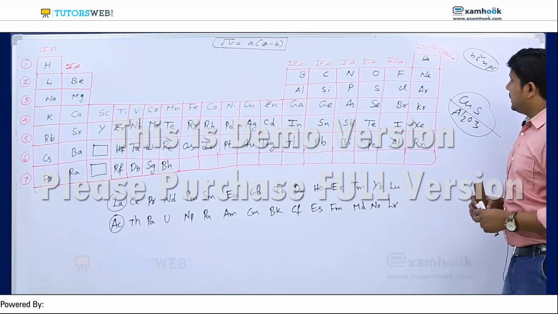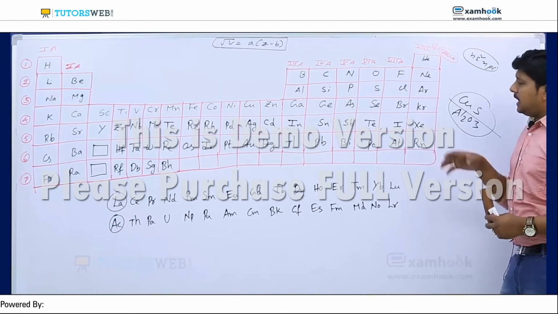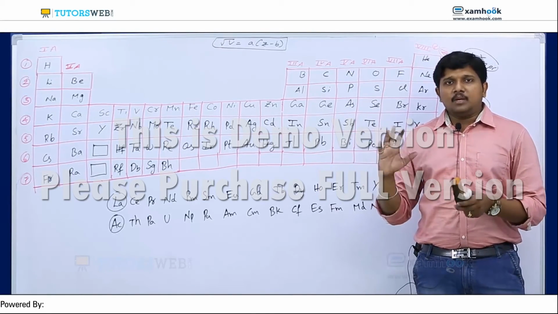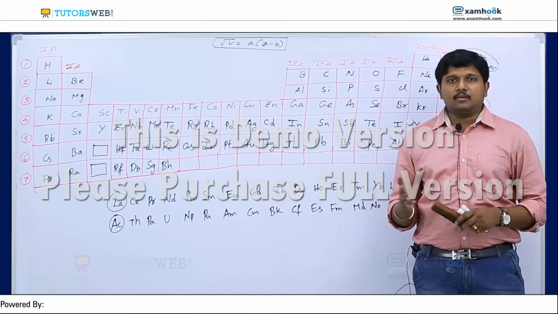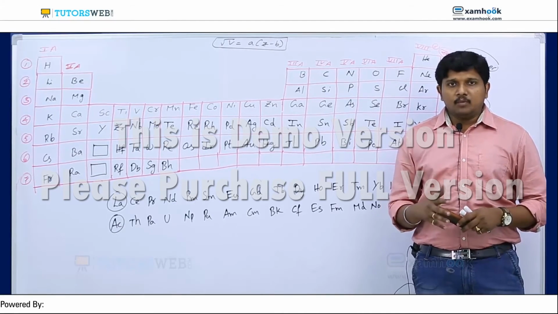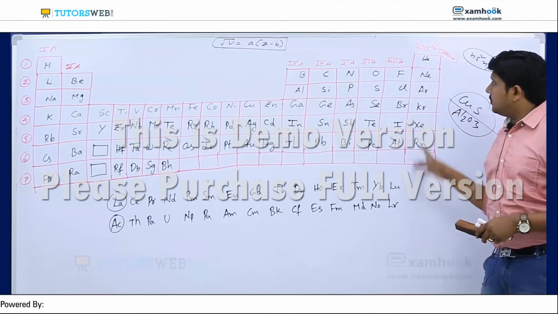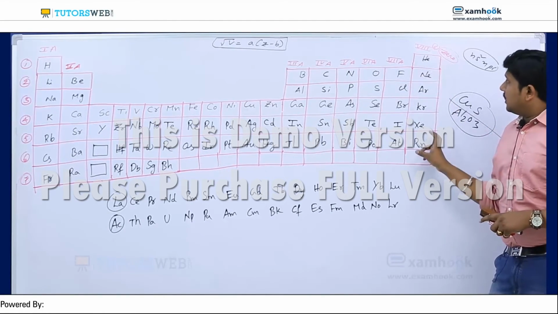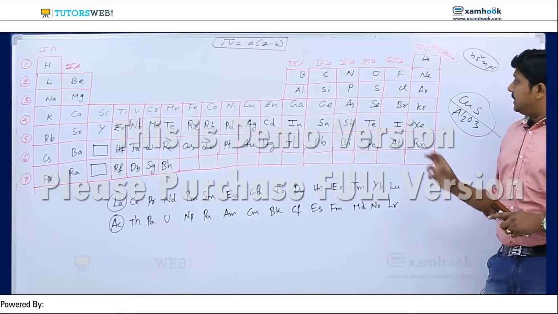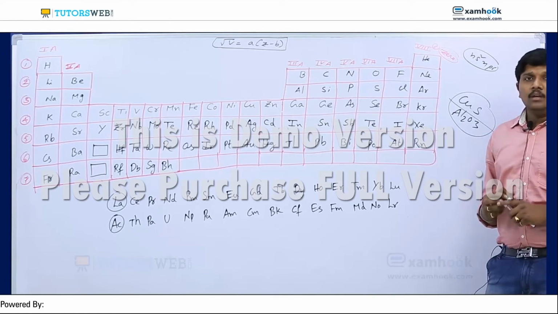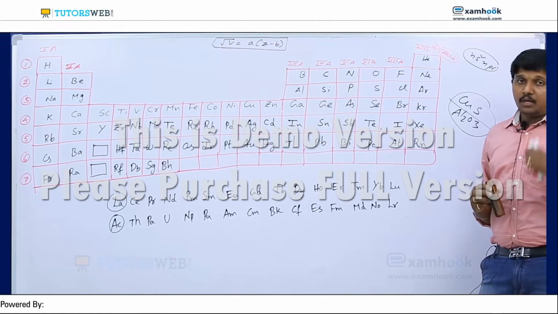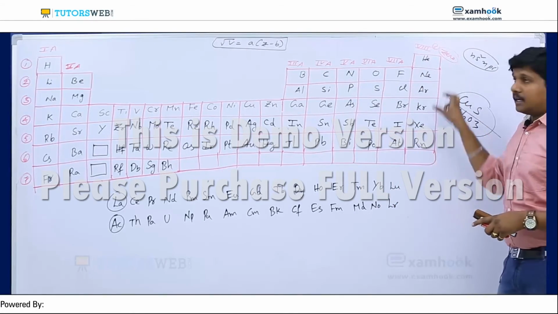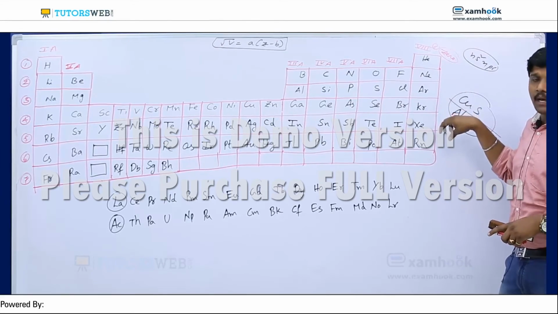And they are called noble gases because most of these elements we can extract from the air. We know air is a mixture of elements like oxygen, nitrogen, carbon dioxide, carbon monoxide, along with some inert gases also present. We will discuss this concept clearly in the zero group elements. Most of the inert gases we can separate from air. So that's why they are called inert gases, noble gases or zero group elements.